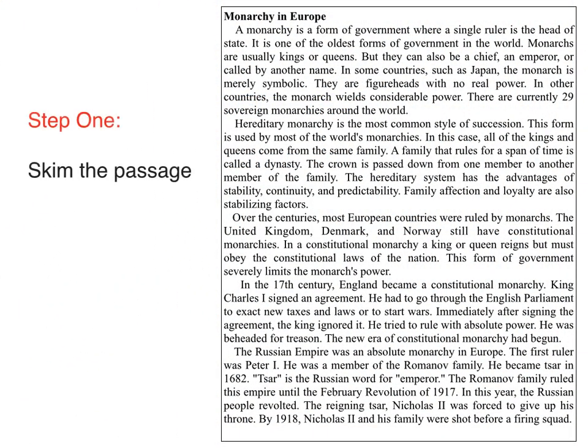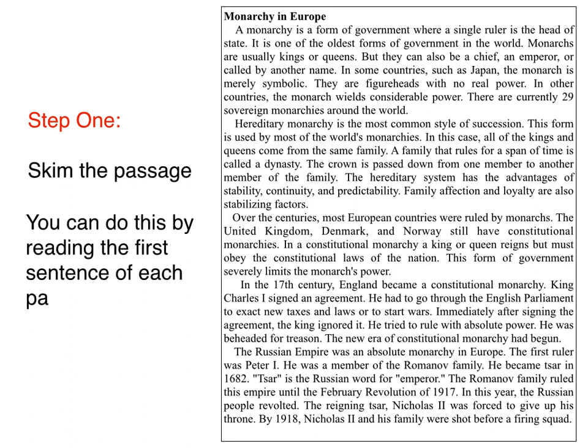Step 1. Skim the passage. You can do this by reading the first sentence of each paragraph. Paragraph 1. The monarchy is a form of government where a single ruler is the head of state.